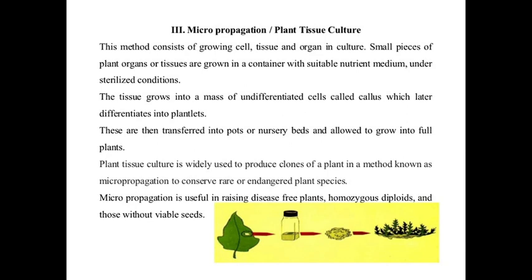Such plants can be conserved or prevented from becoming endangered, and clones of that plant are produced using this micropropagation or plant tissue culture method. Micropropagation is useful in raising disease-free plants. The plants produced are disease-free because proper uniform conditions are provided for the development of the cell or callus, and they are disease-free or homozygous diploids.